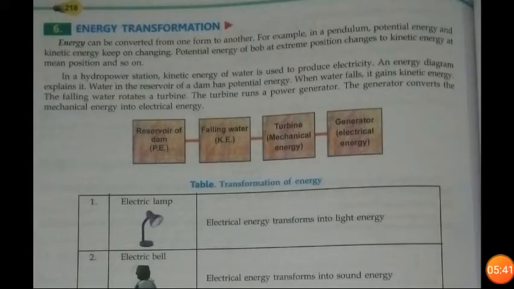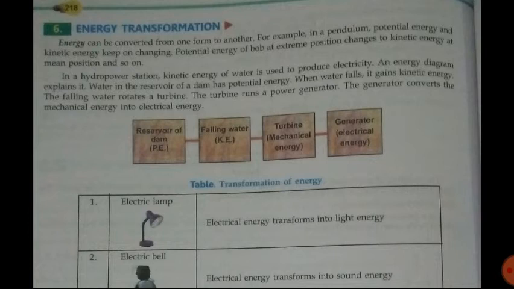Now let's again discuss energy transformation, and here we will see some examples as well. So energy can be converted from one form to another. We have already seen the example of pendulum in which potential and kinetic energy, these two energies, were changing their form. In a hydropower station, where the electricity is produced with the help of water, the potential energy of water is first used, and it is converted into kinetic energy.